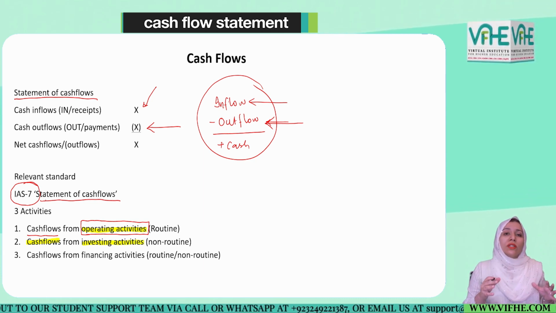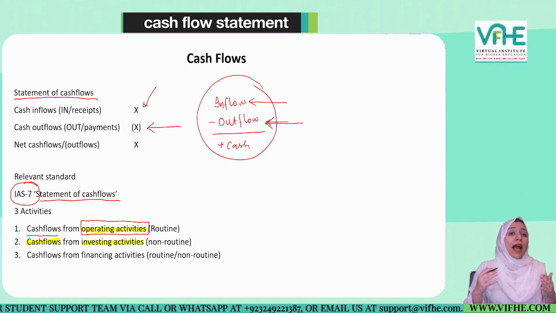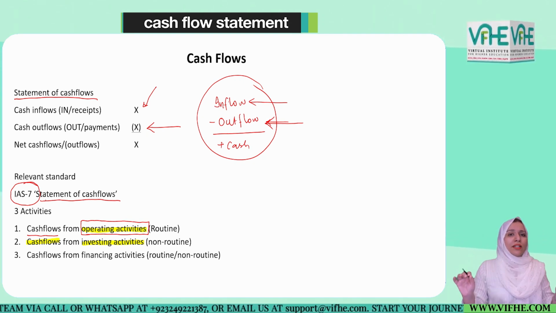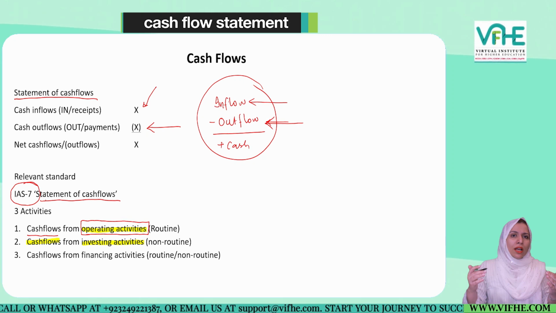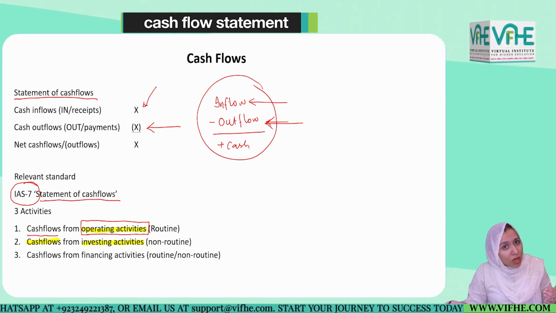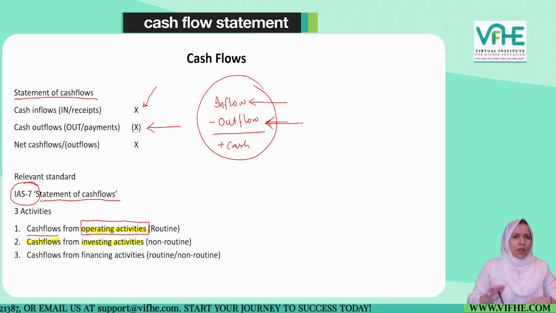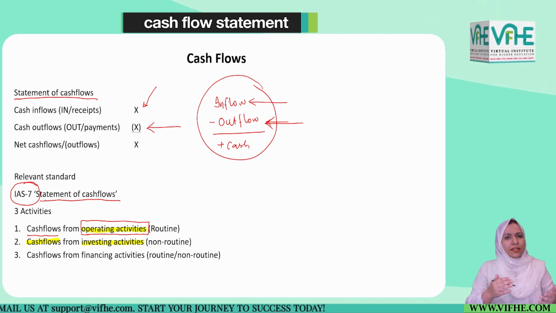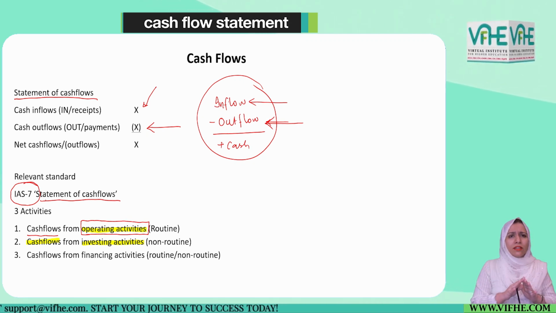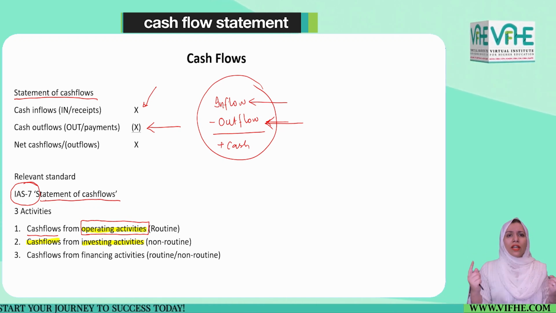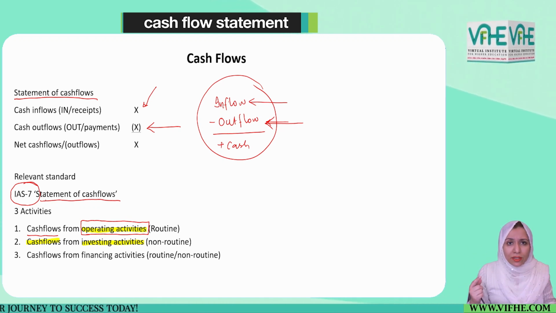Those are activities which do not happen on a frequent basis, these are one-off items, which are about either the acquisition of a non-current asset or the sale of a non-current asset. We know that purchasing and selling a non-current asset is not a routine activity. It all revolves around investment activities.